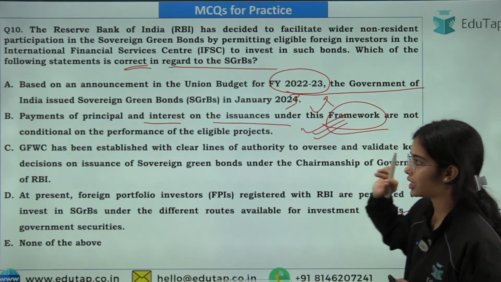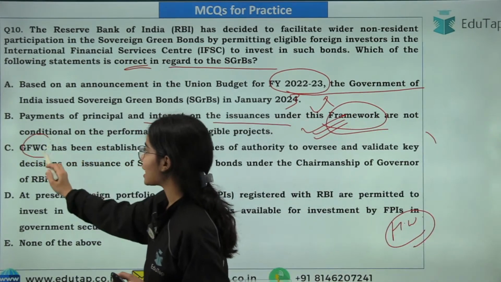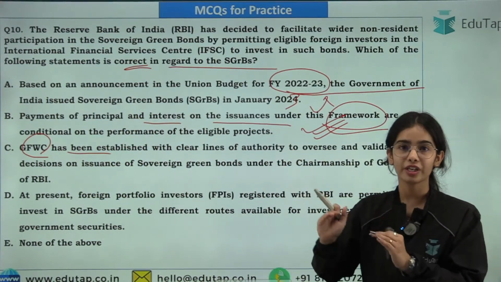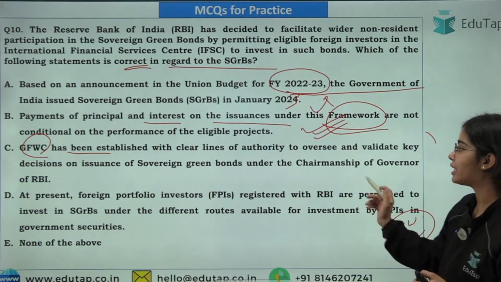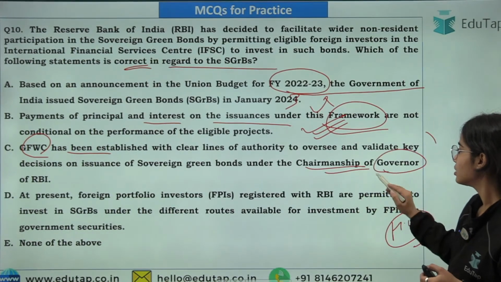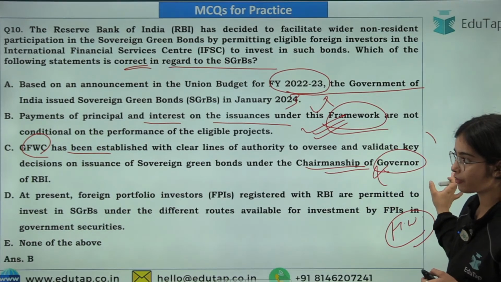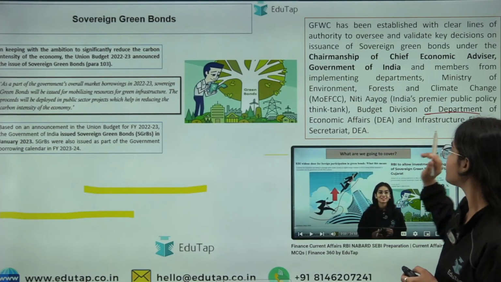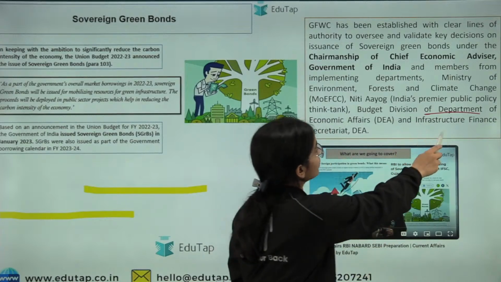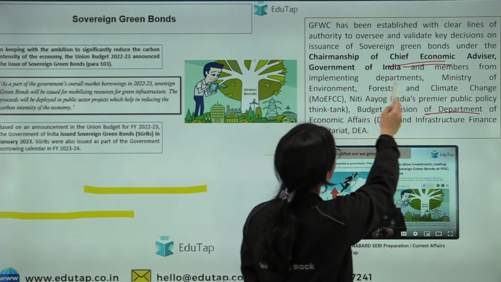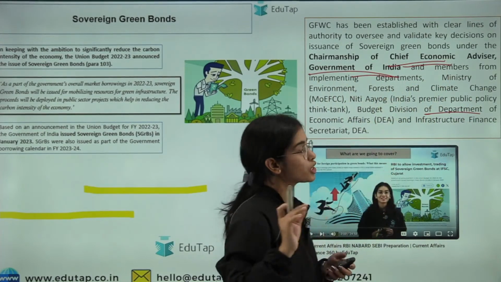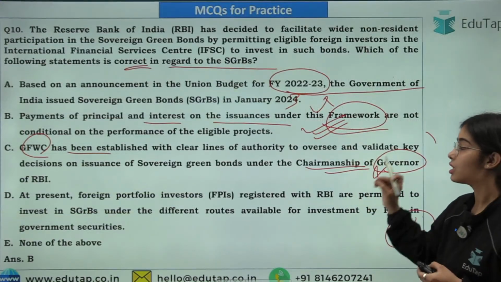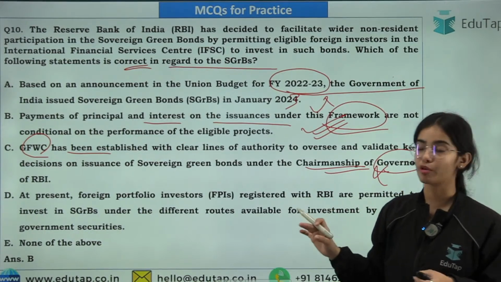It is not conditional. The GFWC, that is the committee that looks after the projects that are run under the sovereign green bonds. So this committee is not chaired by the Governor of the Reserve Bank of India. It is chaired by the Chief Economic Advisor, the Government of India, okay. So the chairmanship of the GFWC is with the Chief Economic Advisor of the Government of India.